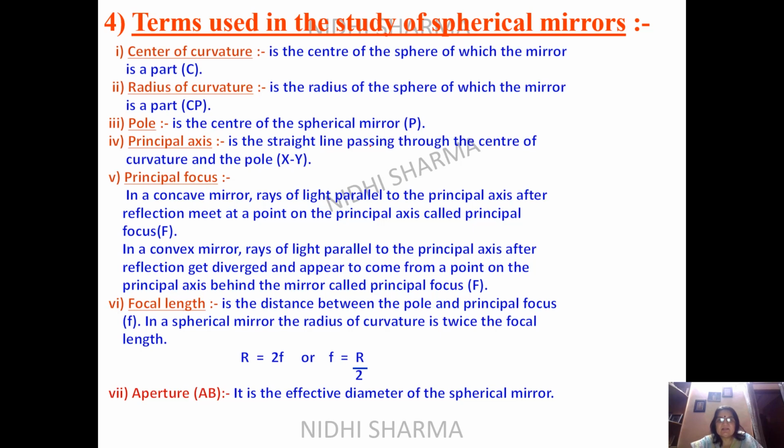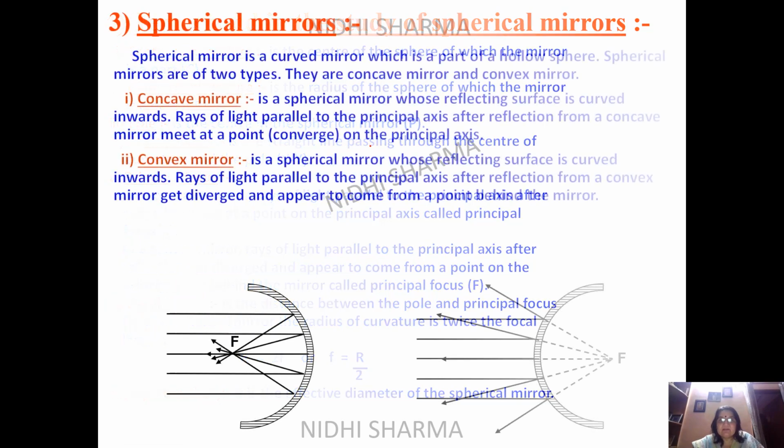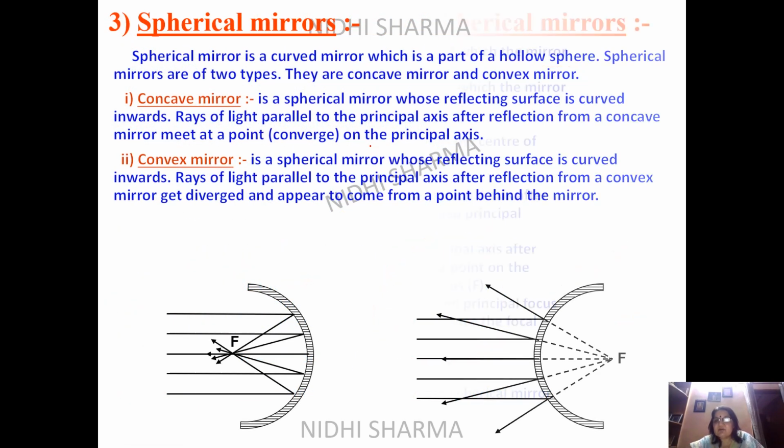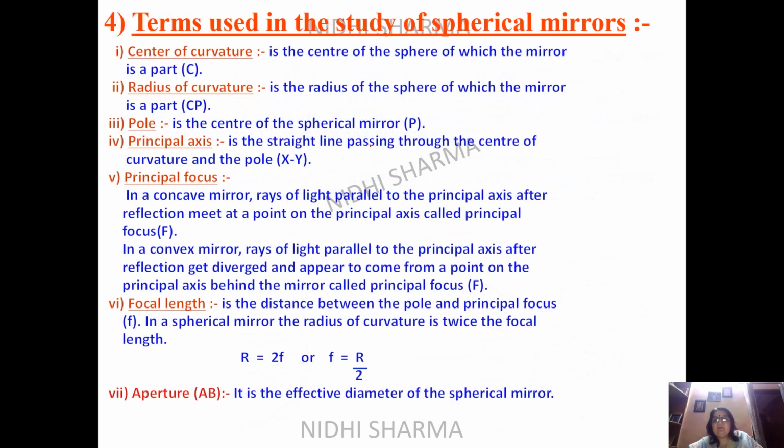Now the principal focus. For a concave mirror the definition is different, and for a convex mirror the definition is different. In a concave mirror, the rays are coming and they are actually meeting on the principal axis. But in a convex mirror, they appear to meet, they diverge. In the last diagram which I showed on the slide, it was shown like this. So you have a real focus in a concave mirror and a virtual focus in a convex mirror. Then we come to focal length.